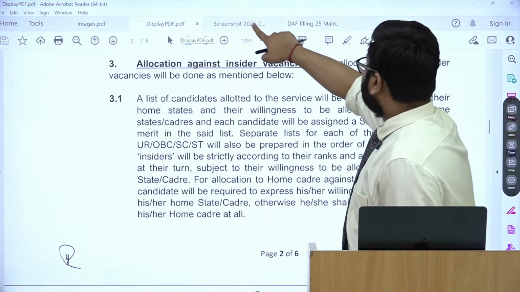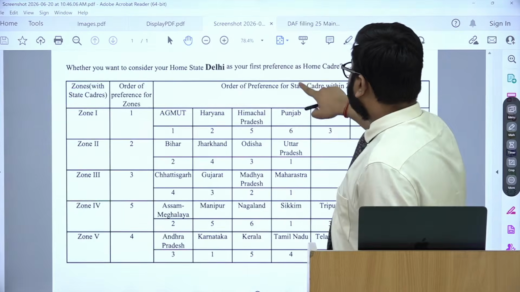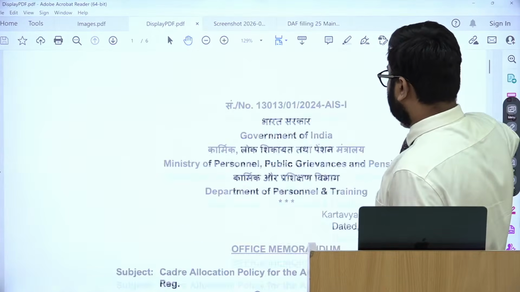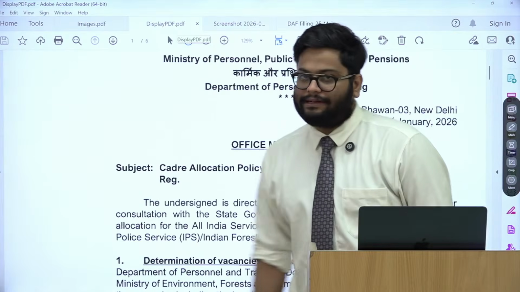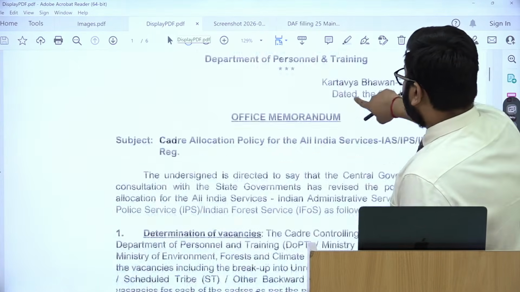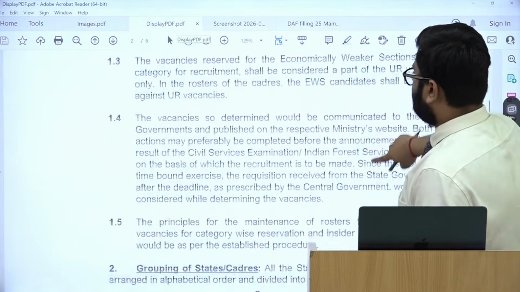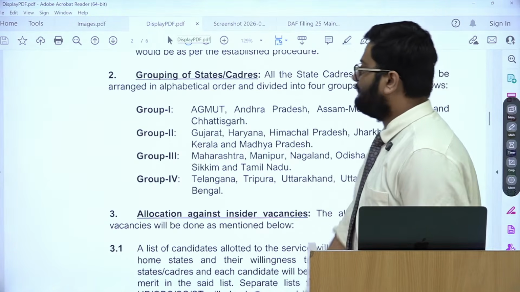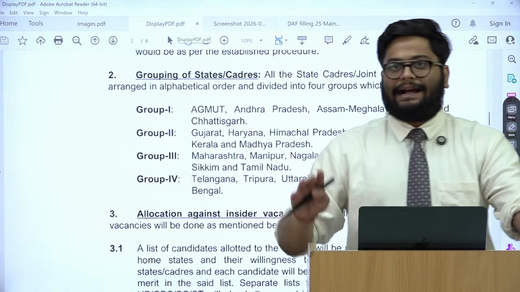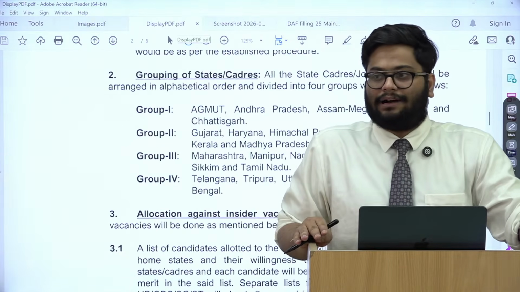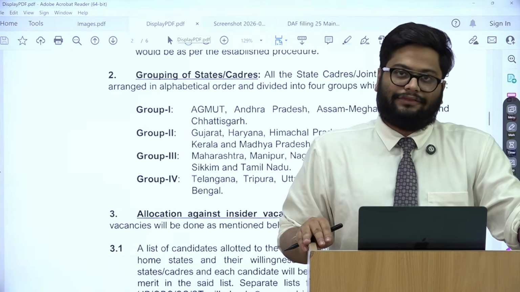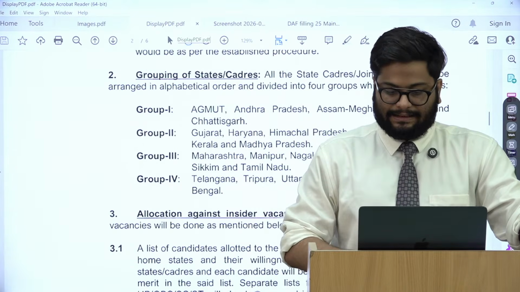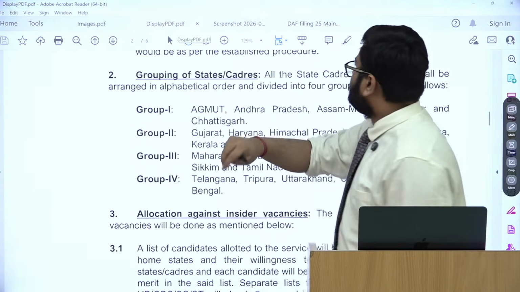So cadre policy, this is by the way the notice of January, the change in cadre policy. It came on 23rd January, and now all the IAS and IPS postings will be governed by this cycle. I'll explain what the rule was before and how this is different. And obviously, you can have your comments and ask your questions on that. But yes, this is the fundamental change.